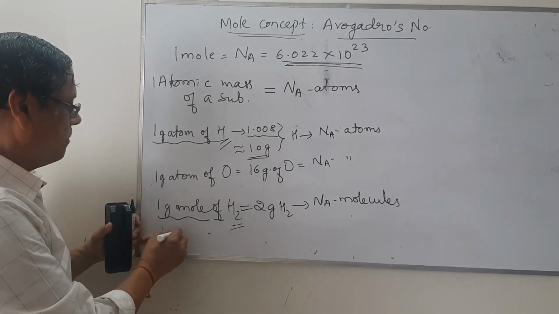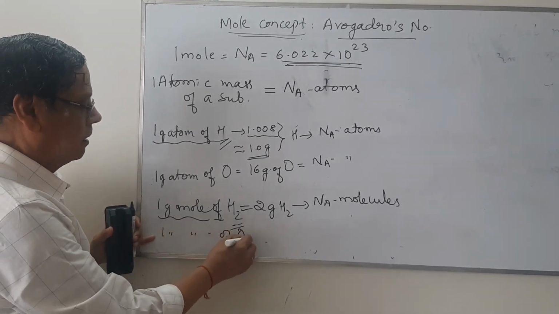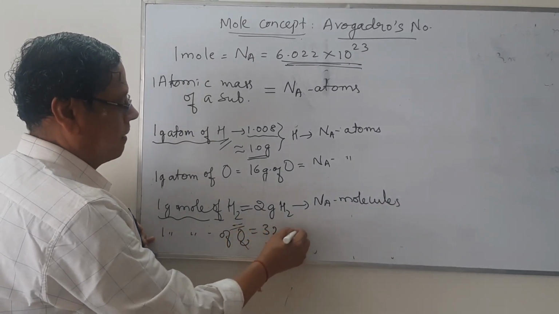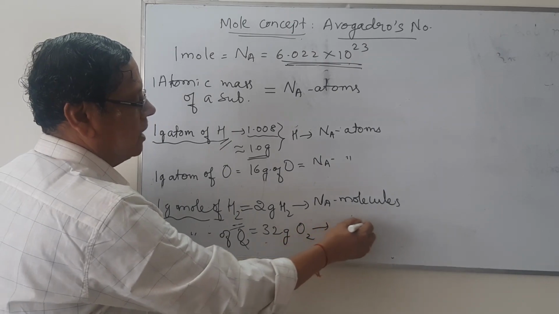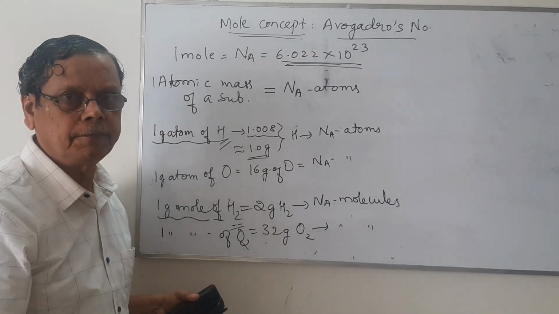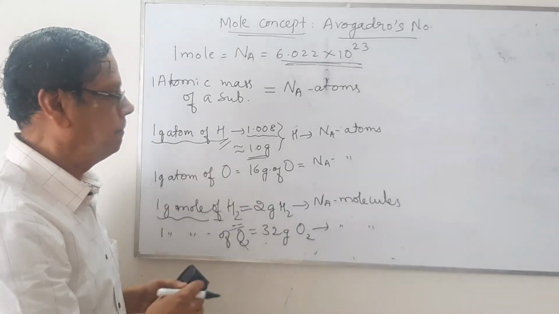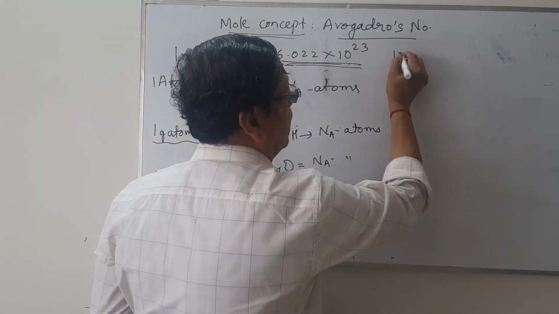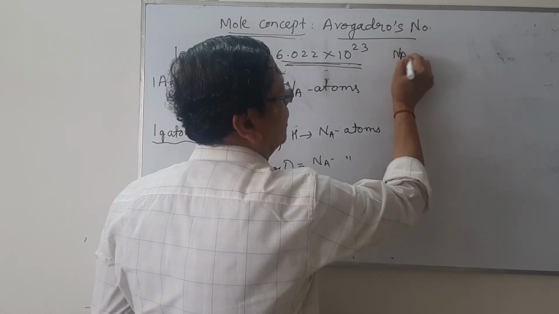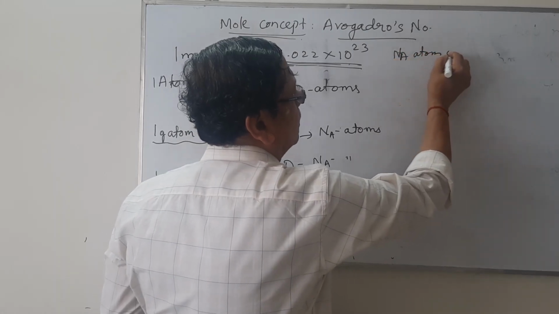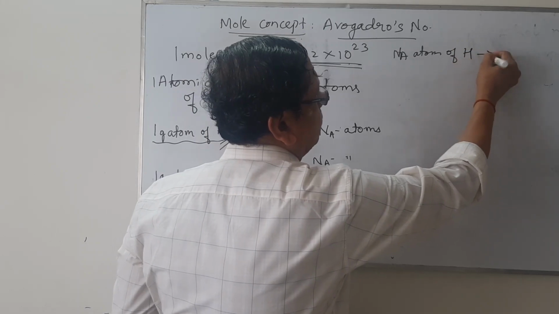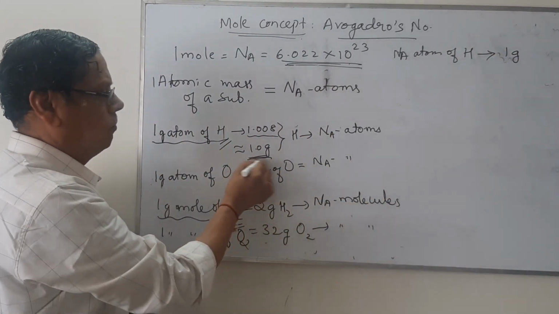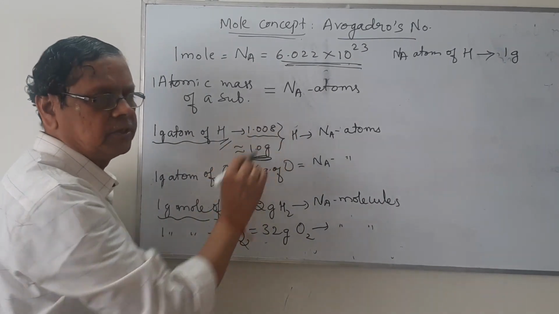Similarly, if I say 1 gram mole of oxygen, it is 32 grams of oxygen, which contains the same Avogadro number of molecules. Now let us go in the reverse way. When I take Avogadro number of atoms of hydrogen, this will have mass equal to 1 gram. I told you here 1.0 approximately, or 1.008.